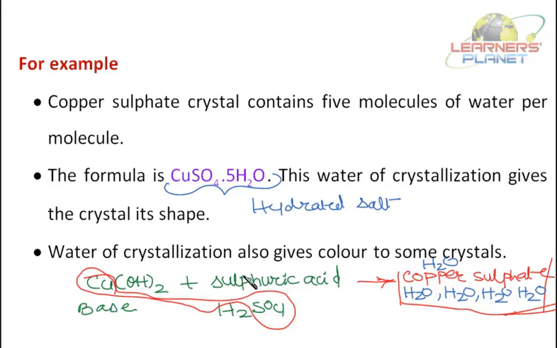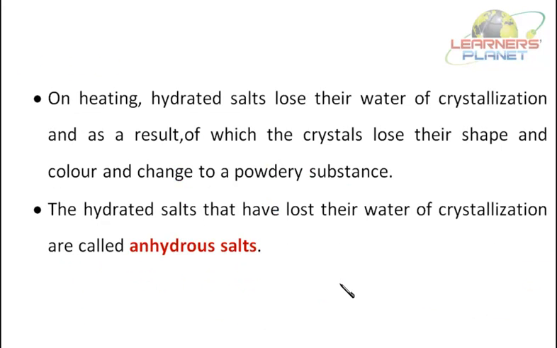Right? Now water of crystallization also gives color to some salts or some crystals. So due to this water of crystallization, some color is also there in the crystal. Now see. On heating, hydrated salts lose their water of crystallization, and as a result the crystals lose their shape and color and change to powdery substance.